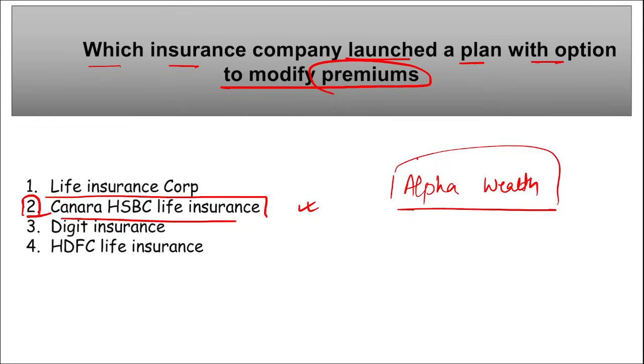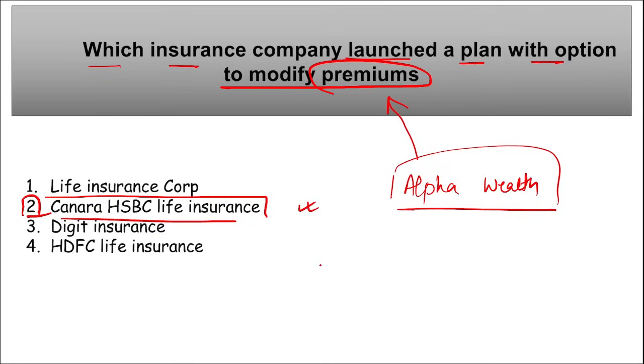In this plan, the customers can modify their premiums as per their requirement, right?